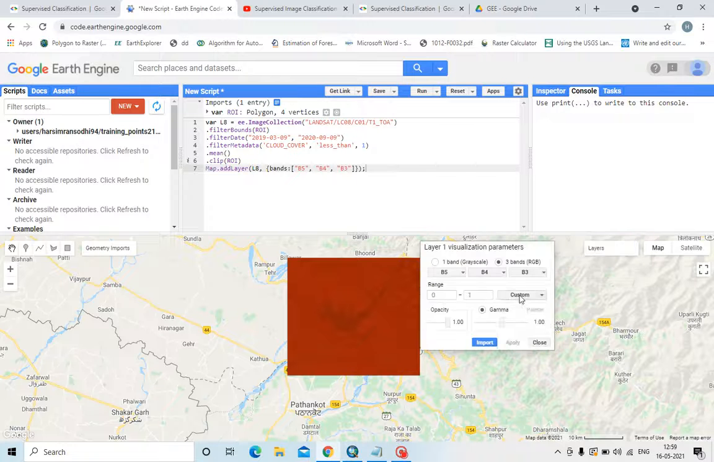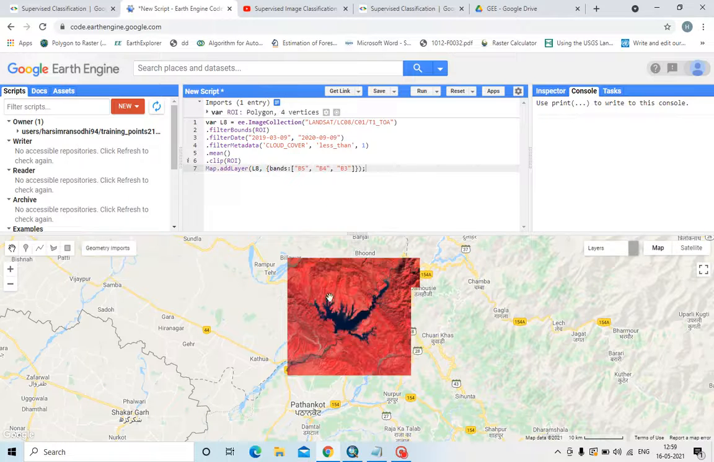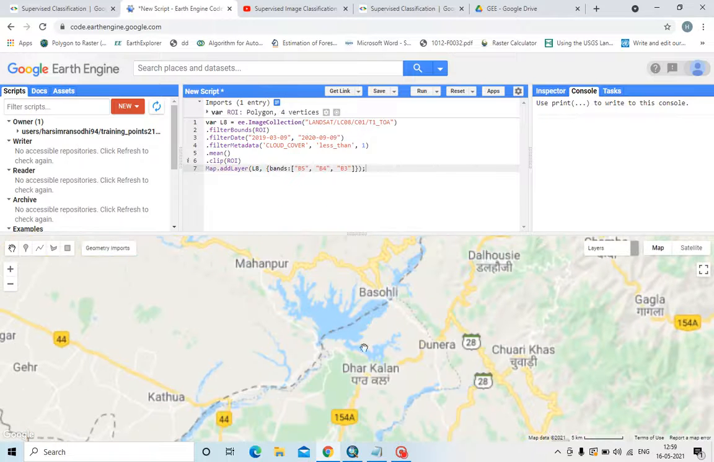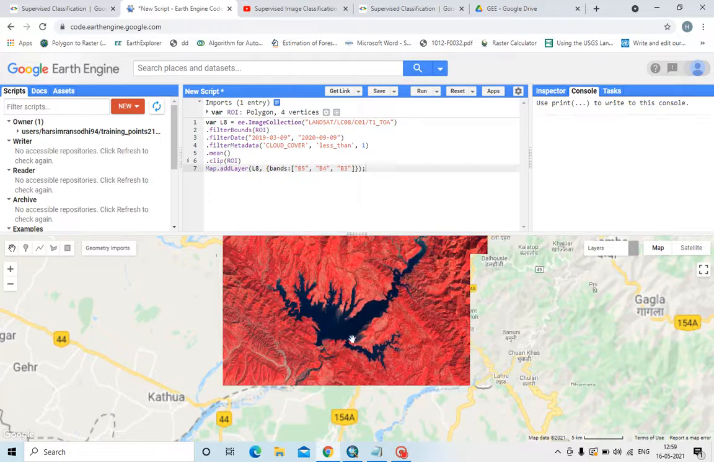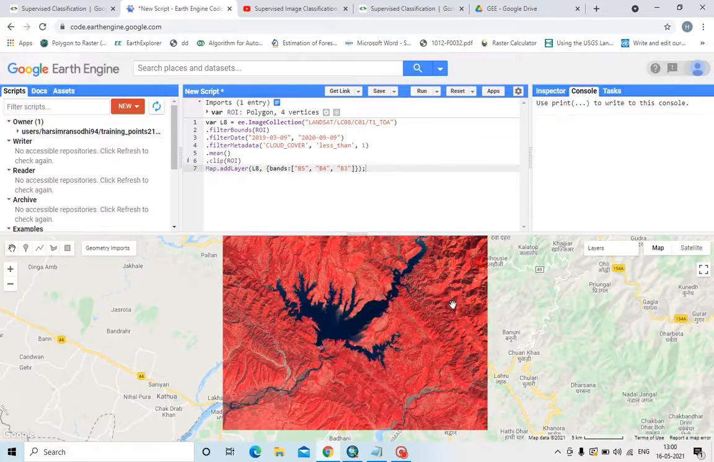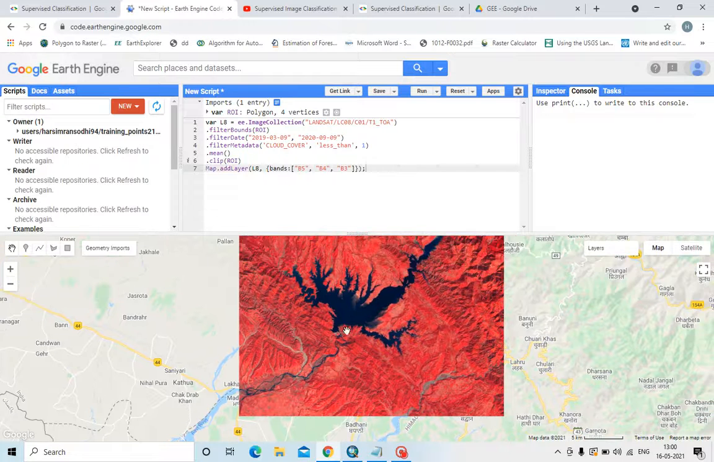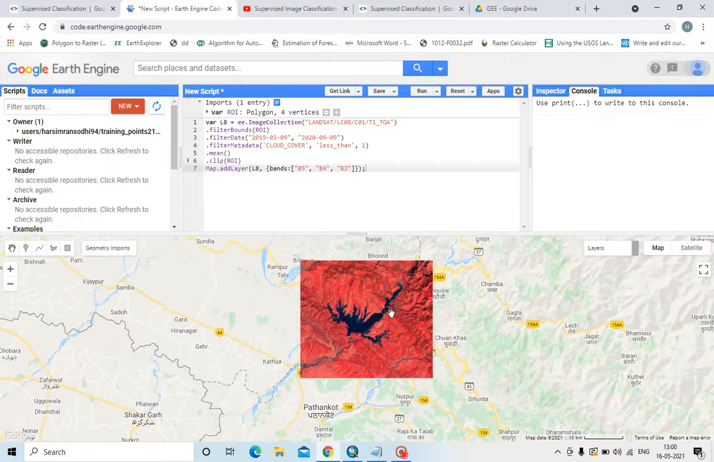You can stretch the values. See, this is showing water body, and this red color is forest area or vegetation area, and this light red color will probably be agriculture land. Okay, let us do the supervised classification of this satellite imagery.